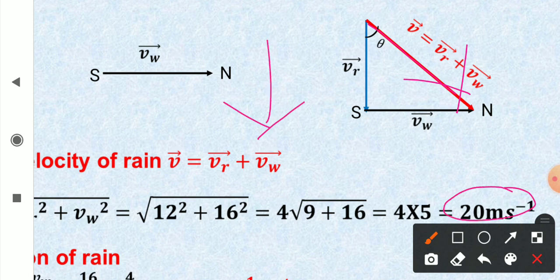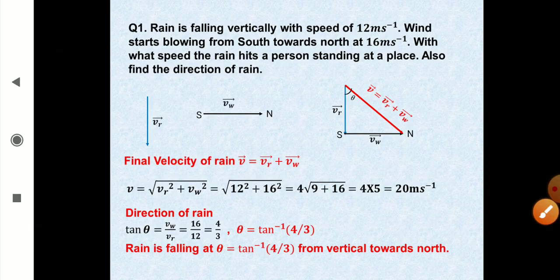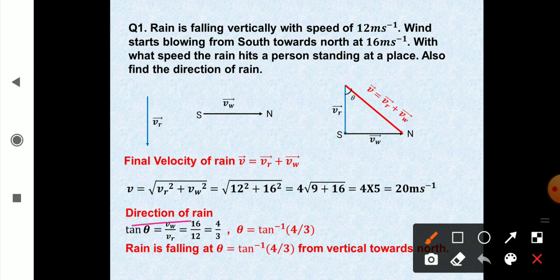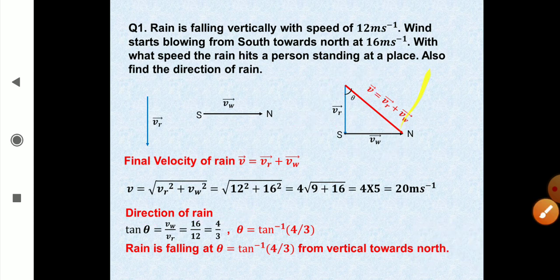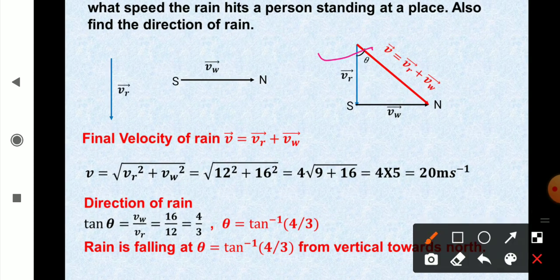Initially its velocity was 12 meter per second, but combined with the wind its velocity has increased to 20 meter per second. And now I have to tell you the direction of this rain. For the direction of rain, I can take tan theta, and tan theta is the side opposite to theta, the perpendicular, upon the side adjacent, the base. Always remember, the side opposite the angle is the perpendicular, however the triangle looks. So tan theta is equal to VW, velocity of wind, upon VR, velocity of rain, and that is 16 upon 12, that is 4 upon 3.